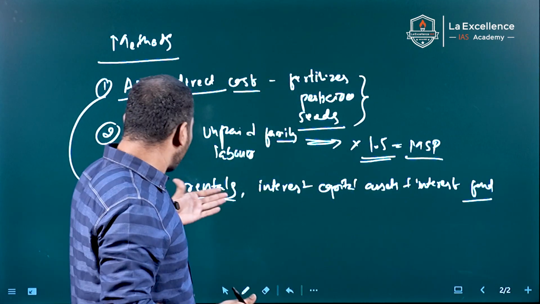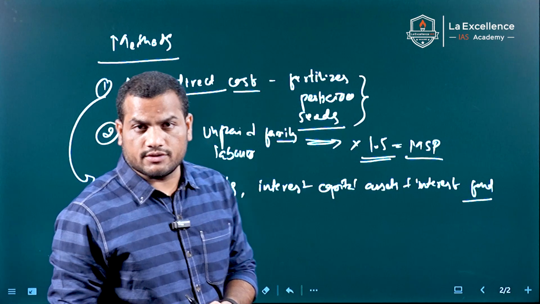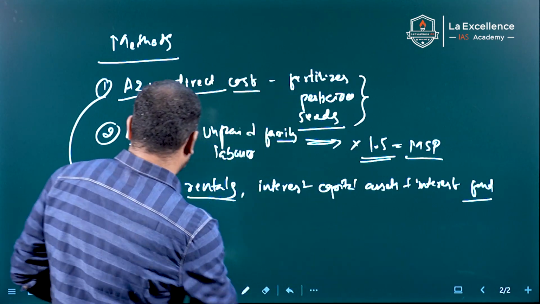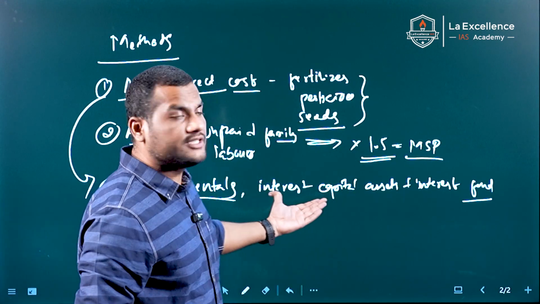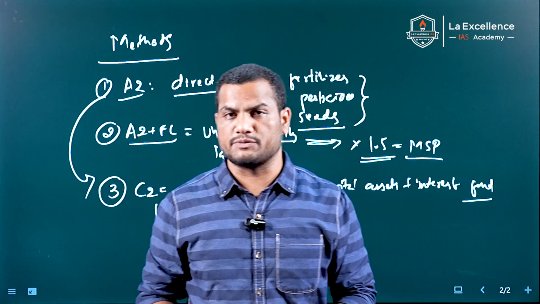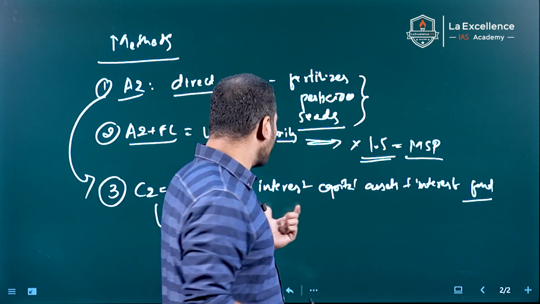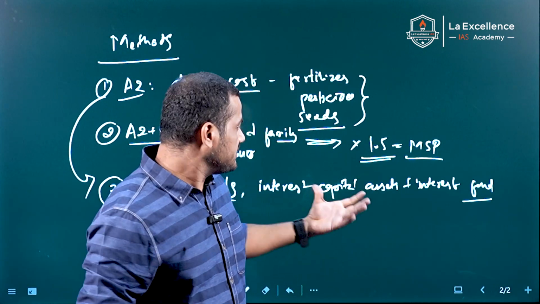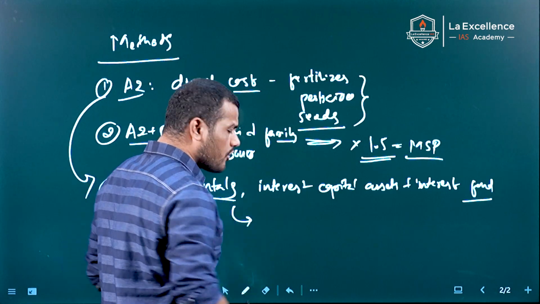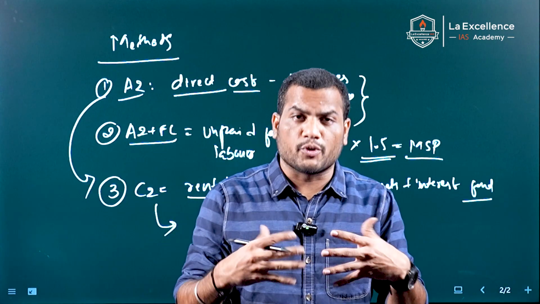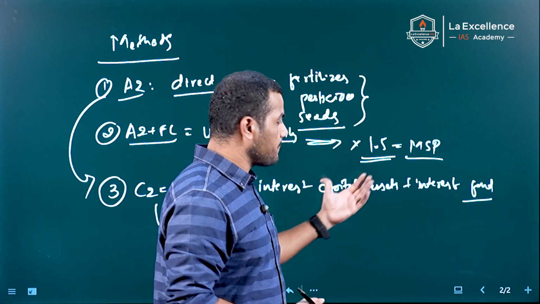But some farmers and farmers' organizations are demanding to consider this method while calculating MSP. But the government is very reluctant to follow this method because it creates a lot of burden on the government to procure food grains or food crops.